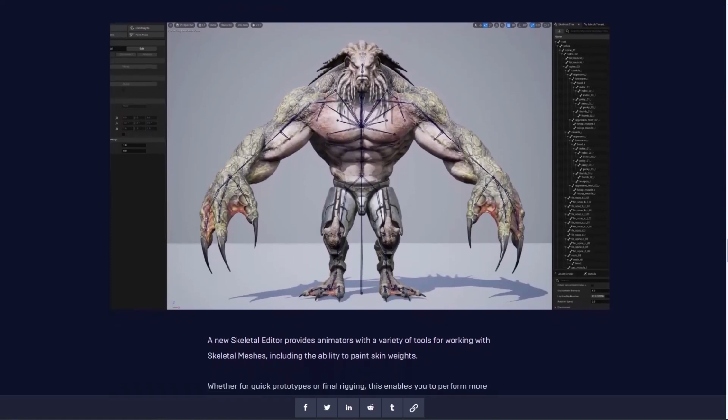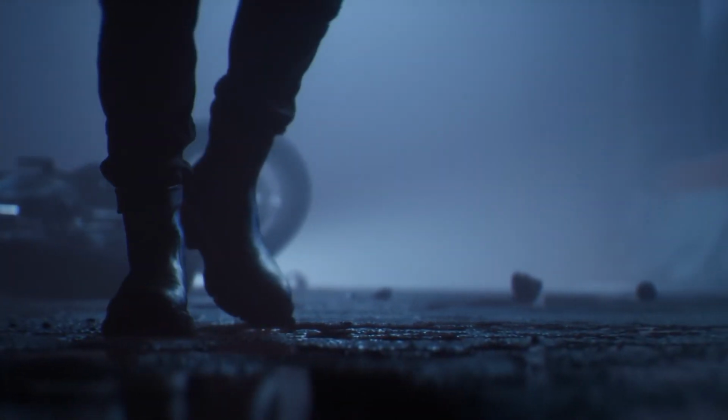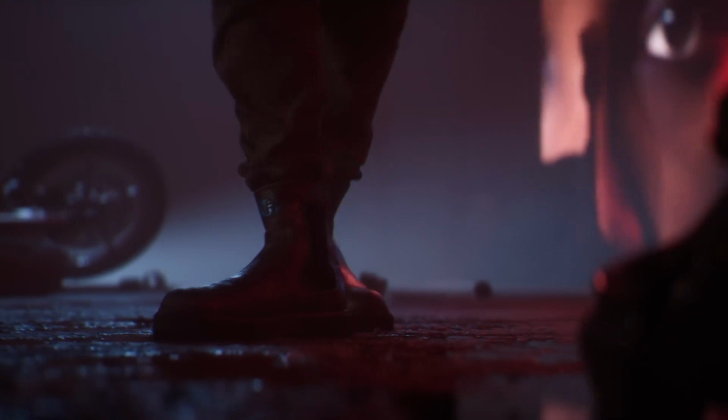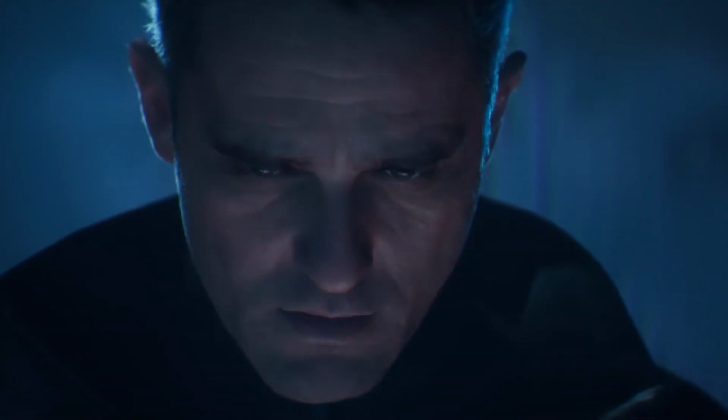And some of the cool things that we've already mentioned, which is now available in Unreal Engine 5.3, includes the skeletal editor. Notably, it enables you to paint weights and manipulate character meshes seamlessly. It allows anyone to rig their characters directly in Unreal Engine and skin them however you choose.